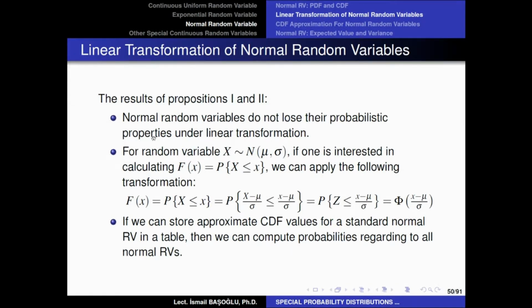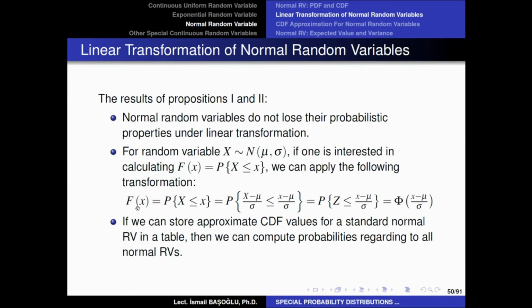And let's just say for any normal random variable with location parameter mu and scale parameter sigma, we are interested in calculating the CDF, F of x, which is the probability of that normal random variable to be less than or equal to any arbitrary value of lowercase x. Now, in order to calculate this probability, let's just say we have applied the following transformation.